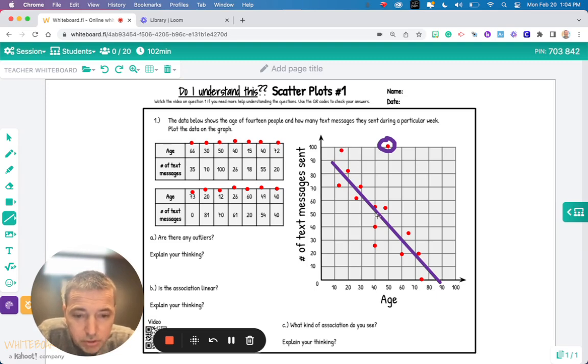Well, what kind of association do you see? This line, from left to right, is going down, right? So I would say this is a negative association. It looks like the older people got, the fewer text messages they sent.